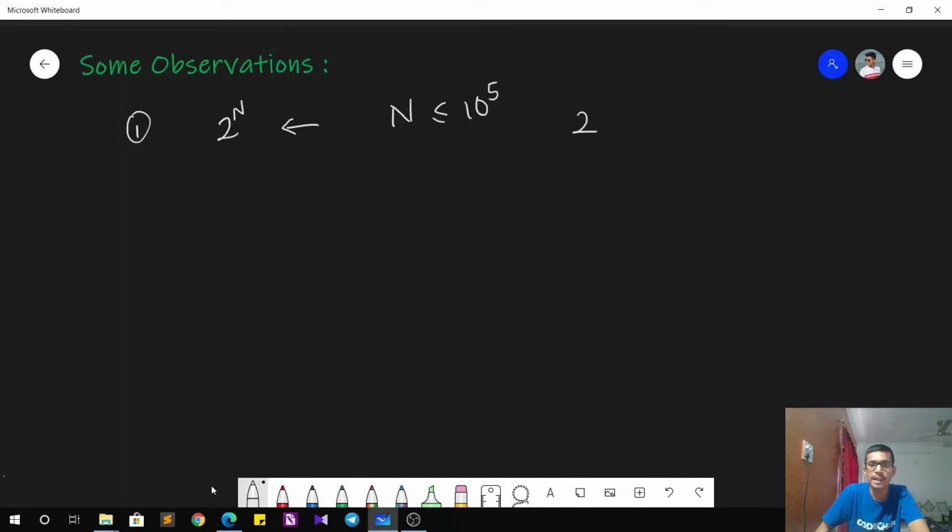So that would mean that at max we have to calculate 2 to the power 10 to the power 5 number of subsequences, which is a very large number. So this is not feasible, and that is the observation we are making at first.